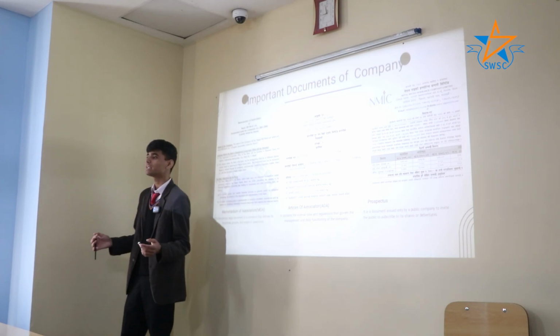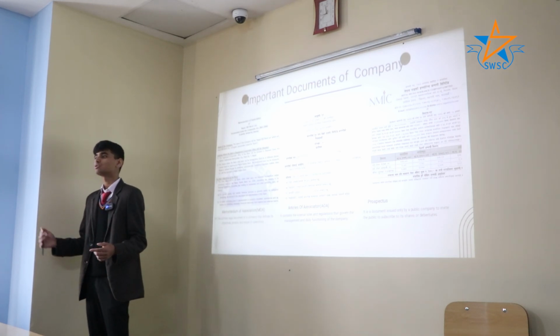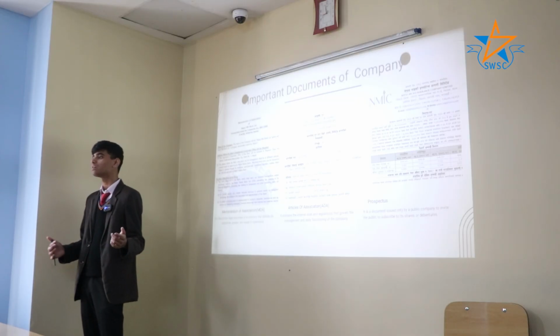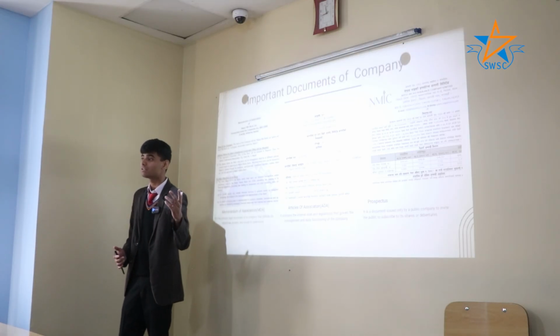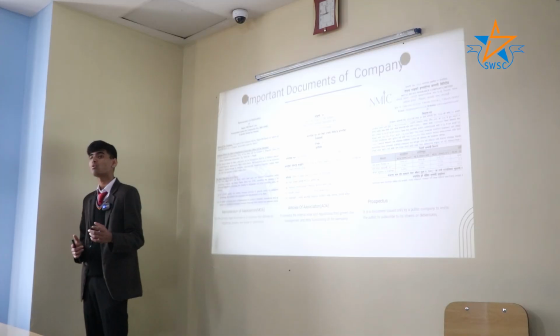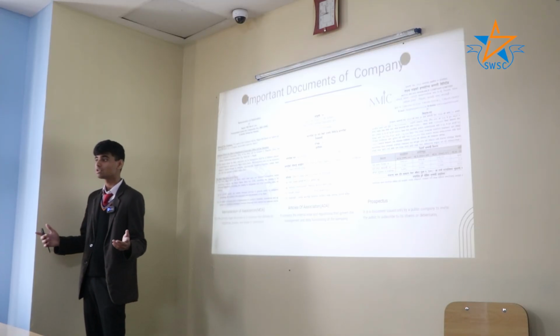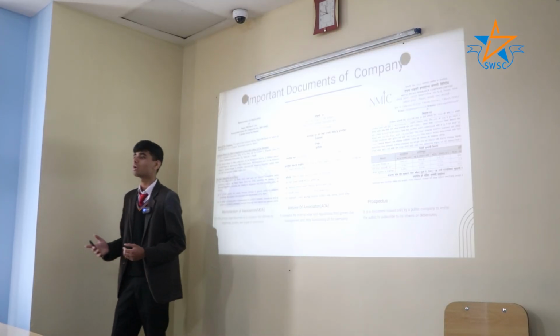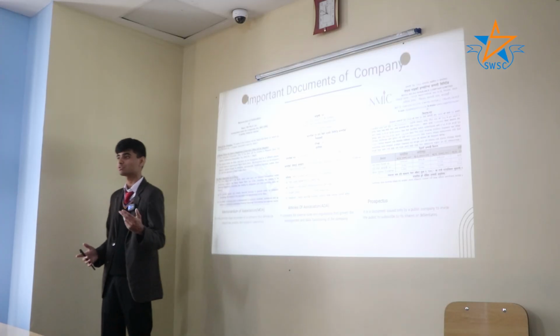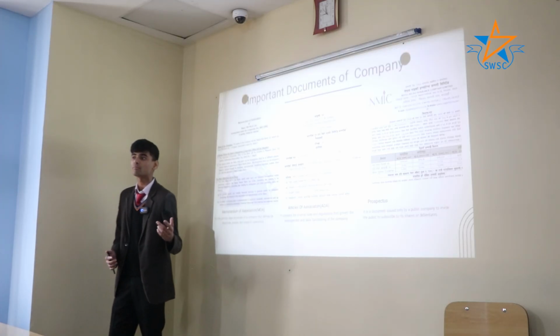To make it simple, let's pretend we are starting our own company today. So at first we need an MOA, Memorandum of Association, to register and legally exist. Similarly, we need an AOA, Article of Association, to make rules for smooth running. And finally, if we want money from the public, we need to issue a prospectus. So this is exactly what big companies do.